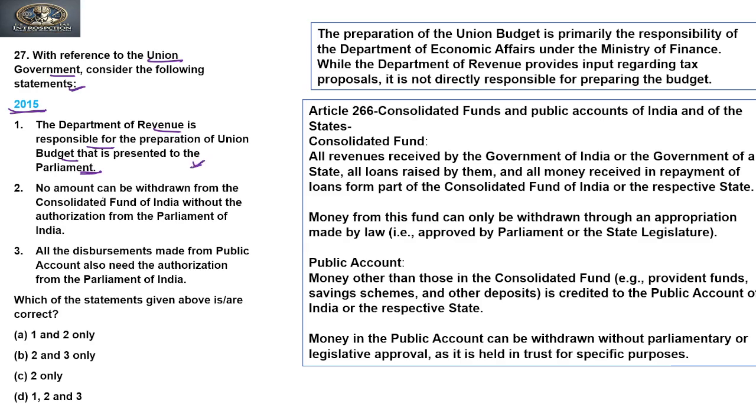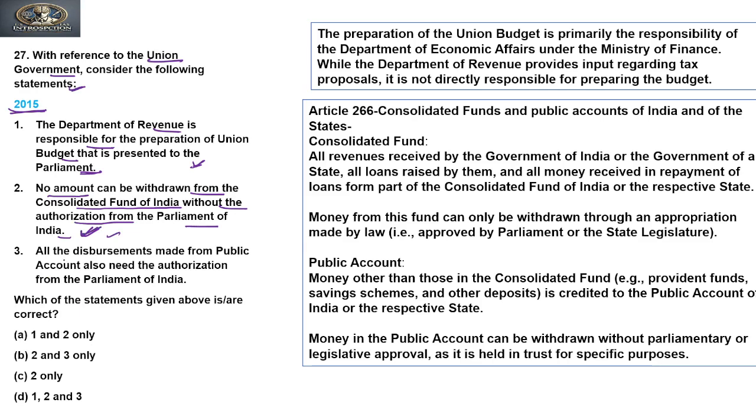So let's move to the next statement. Can we answer from the next statement using an elimination method? It says that no amount can be withdrawn from the Consolidated Fund of India without the authorization of the Parliament of India. Yes, it is true. So we can say that the second statement is true. But in this question we cannot use the elimination method by using the second statement alone.